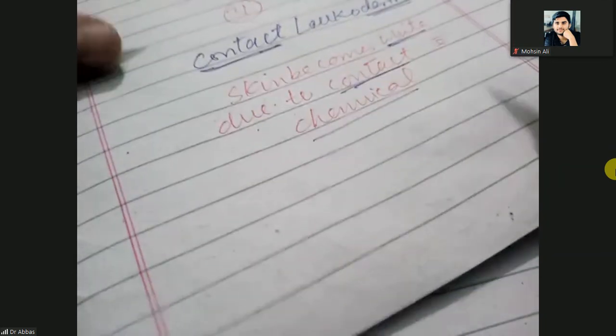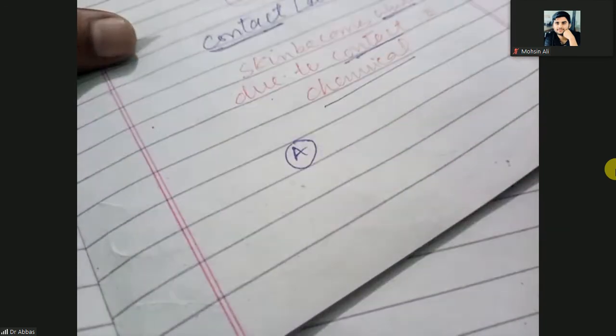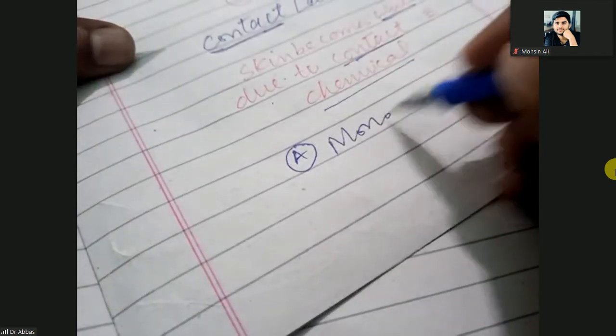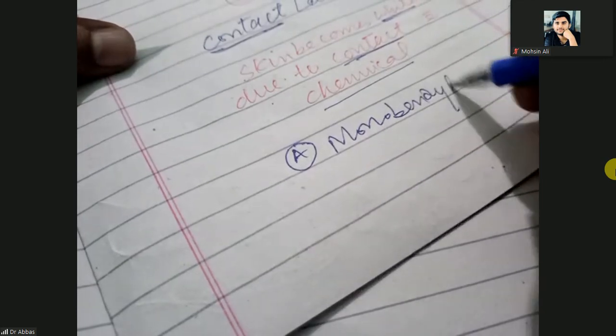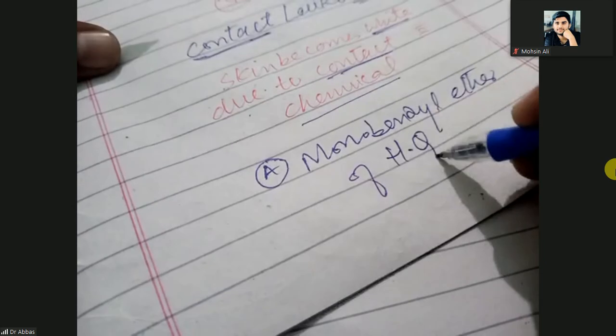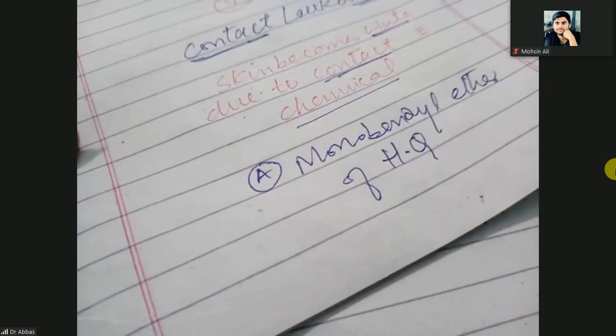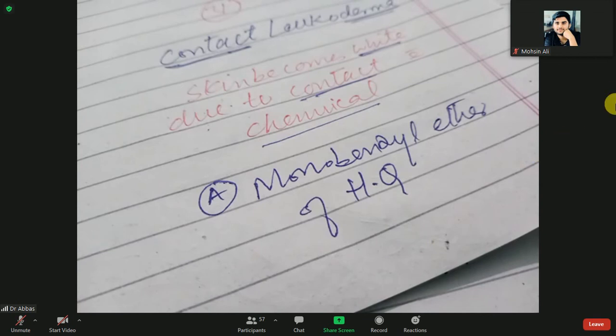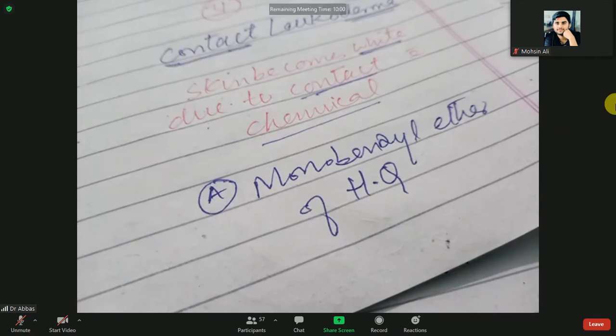So which chemical can make your skin white? That is the monobenzyl ether of hydroquinone. So when you apply the monobenzyl ether of hydroquinone, your skin will become white.